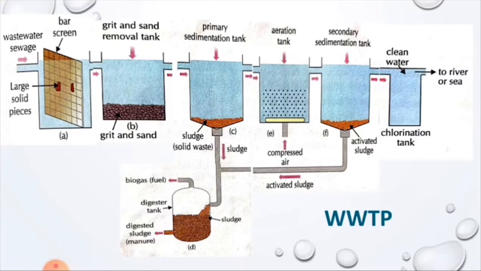The treated water has a very low level of organic material and suspended matter. It is discharged into the sea, a river or into the ground. Nature cleans it up further. Sometimes it may be necessary to disinfect water with chemicals like chlorine and ozone before releasing it into the distribution system. Thus, this is the whole working of a wastewater treatment plant.